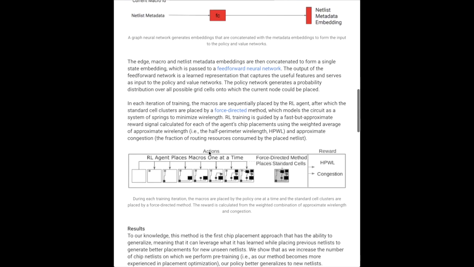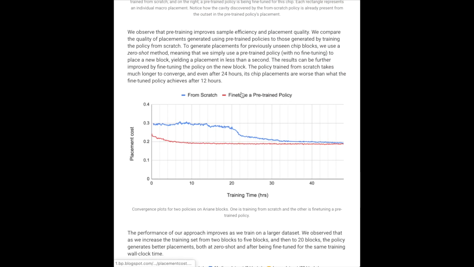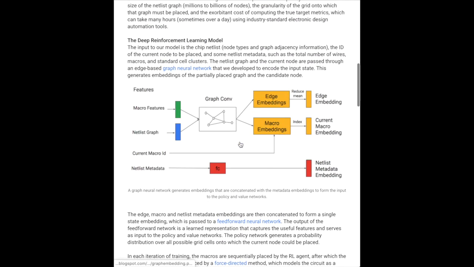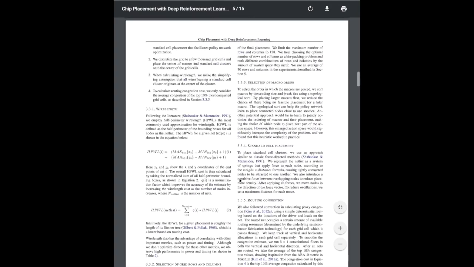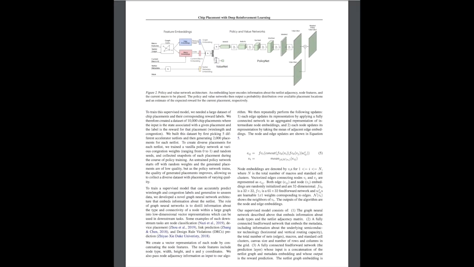The authors initialized a network with 10,000 manual chip placements and used this to train the value network with supervised learning. This helps the reinforcement learning model begin to get a sense of how to map from this high-dimensional state representation, where it's using the graph convolutional network and metadata about the nodes, to map that into a lower dimensional representation that can be used for something like Q-learning to place future nodes on the board.